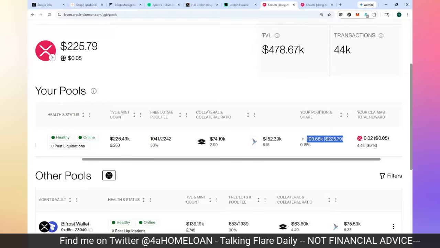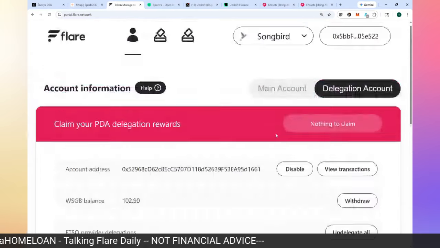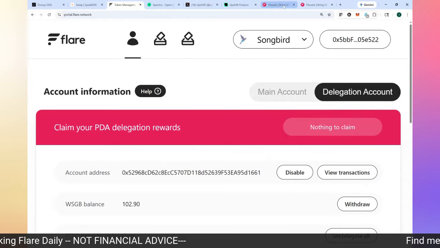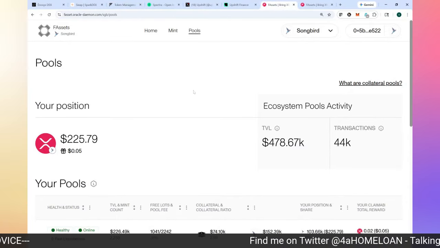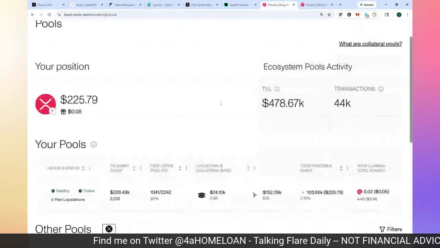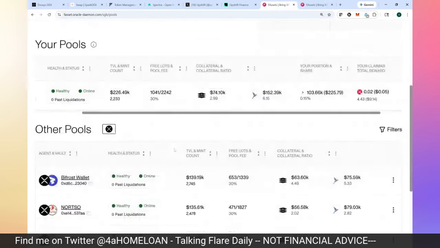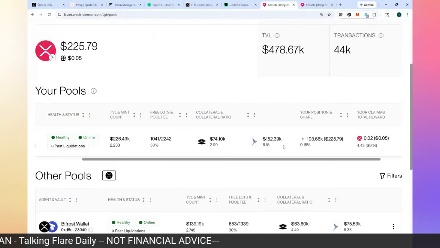I don't need to do anything. So you notice I don't have a lot of tokens over here anymore in the Flare portal because I'm using those tokens for things like collateral in the FAsset system or for Spectra, where I don't have to do the delegations every day. Every 3 days, they're doing it for me in the background, and then they're automatically adding it to my balance.